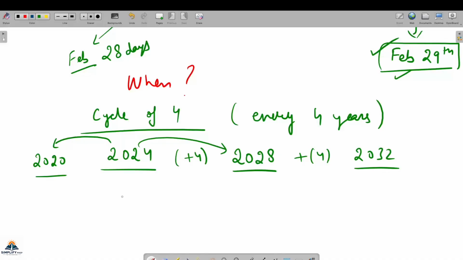And in other words, we can say, because the modern calendar, the Gregorian calendar, started from 0, that is the birth of Christ, every 4 years will be multiples of 4. That has kept on continuing till now. So they are multiples of 4.